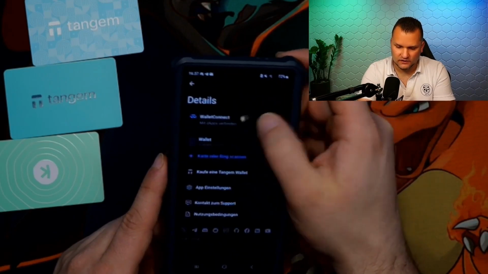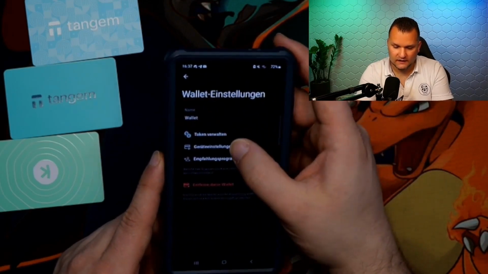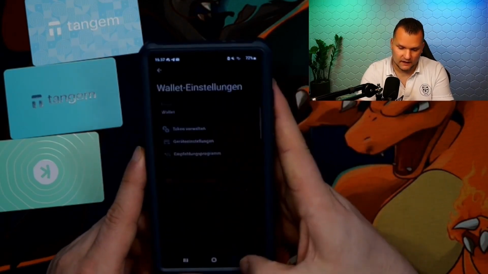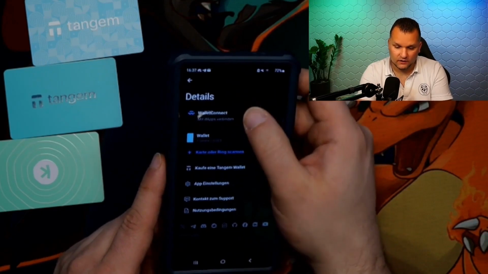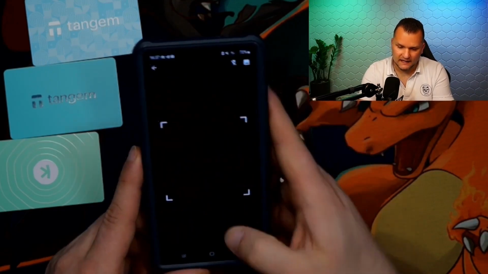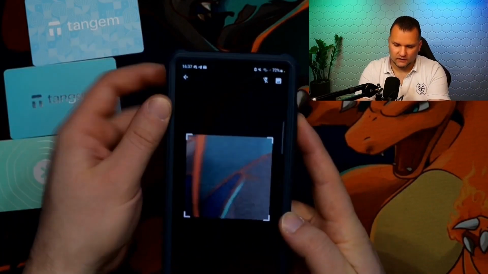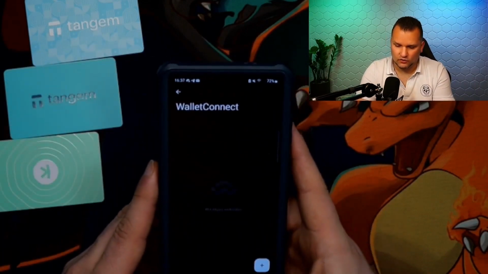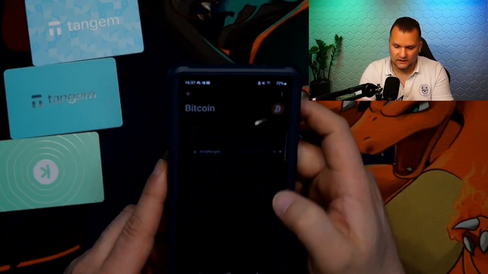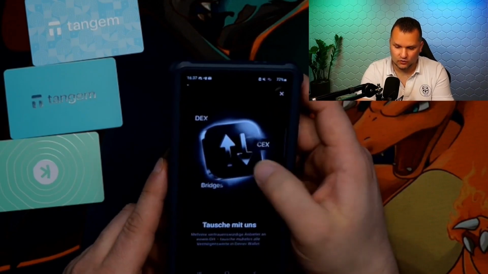And up here, you can see the details of the cards, the device settings. If you want to reset it again, that's no problem. Then you can remove the cards. You can connect the wallet here by scanning the QR code with the camera to say, for example, I'm connecting with a certain exchange or a DEX. If I want to trade there, then I can of course also easily swap here. The swap function is also available here.